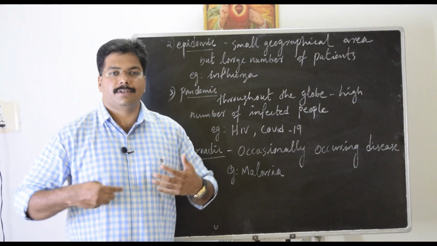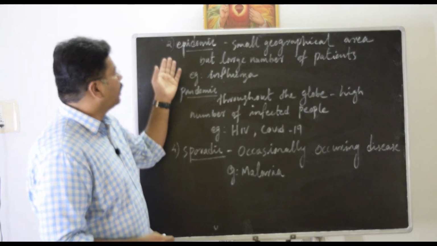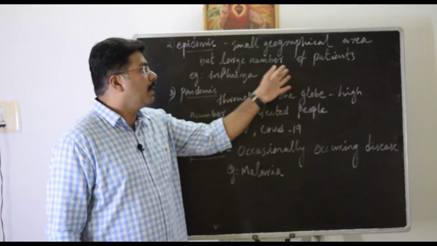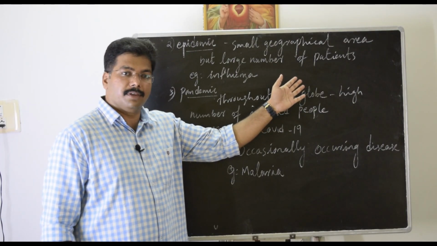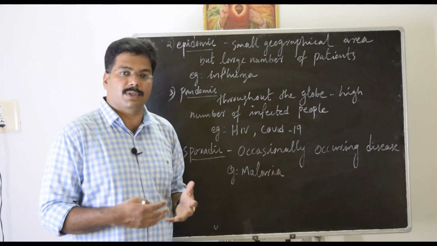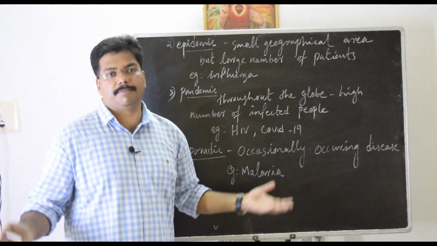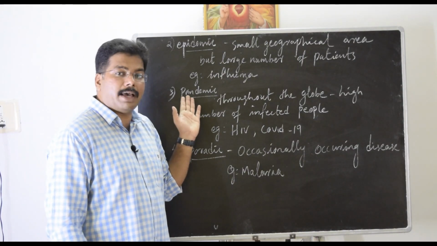The next type of disease by extent of occurrence is epidemic. That means a small geographical area with a large number of patients. Example is influenza. Influenza affects a small area, but a huge number of patients will be there. The third one is pandemic.